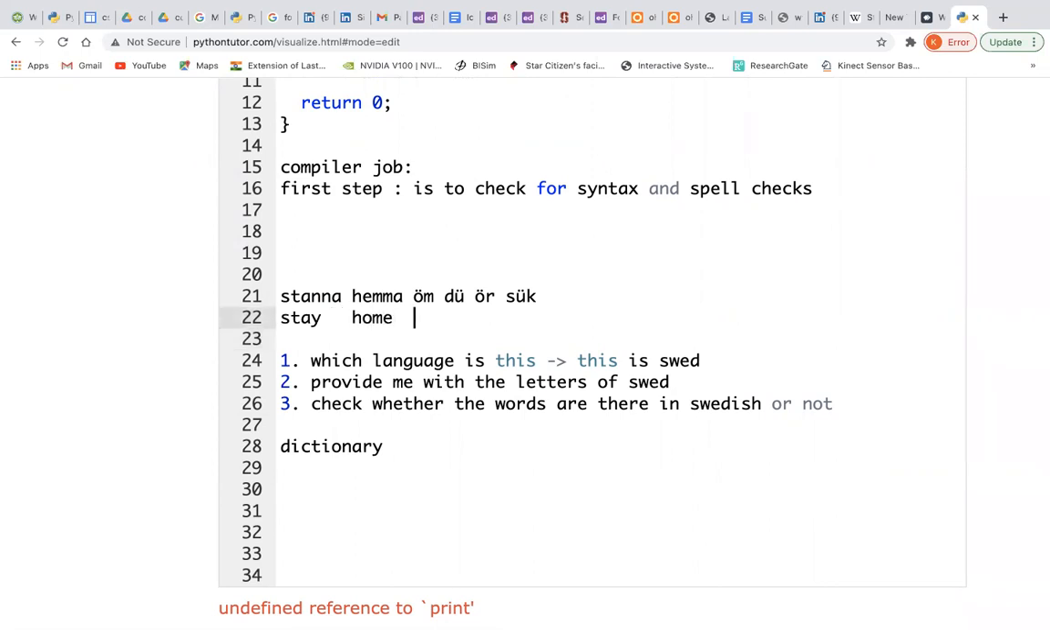I think I remember this, but let me take this as an example. For, or means it is R, and sjuk means maybe it is sick. So: stay home when you are sick. So there are some sentences I know in Swedish. Don't think I am good at Swedish. I am never good at Swedish, of course.